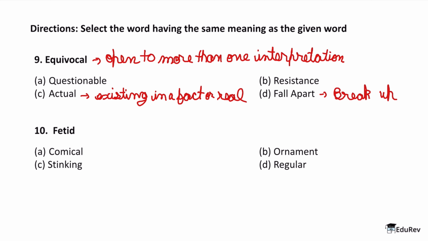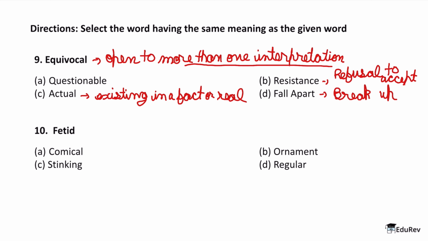So we are not opening it to more than one interpretation because it's a fact, and facts are not disputed, facts are agreed upon. Okay, now what about option B, resistance? Resistance means refusal. It's refusal to accept something. So someone who is resistant, they will never be open to more than one interpretation. Therefore resistance is also wrong.